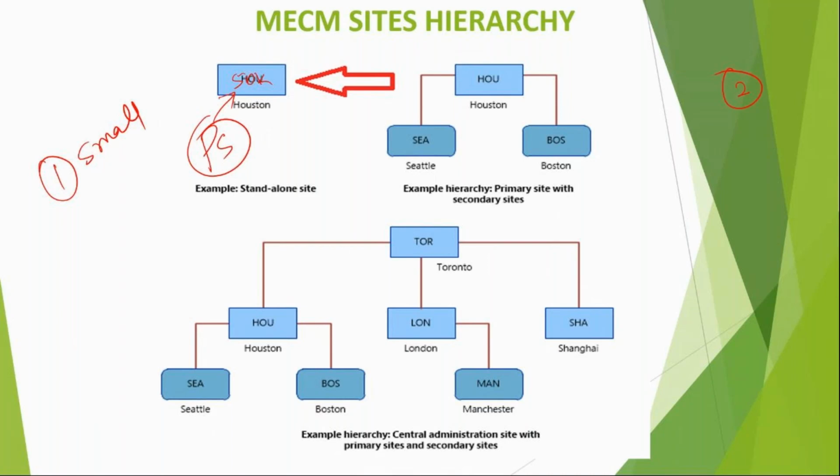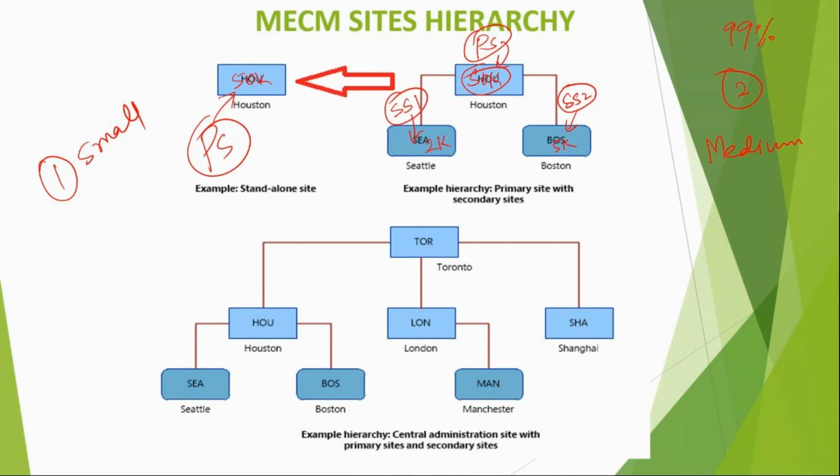When you have headquarters plus branch offices both, this is a medium size organization. 99% of the time you will have to deploy SCCM like this. For example, you have 50,000 devices in Houston managed by the primary site in headquarters. What about the branch offices? Let's say we install secondary 1 and secondary 2 to manage devices in Seattle and Boston, for example 2,000 devices here and 5,000 devices there.